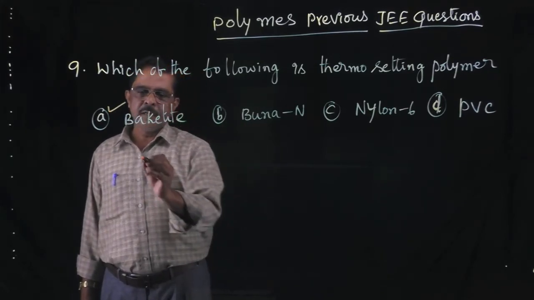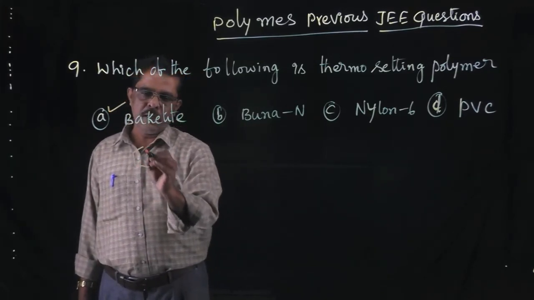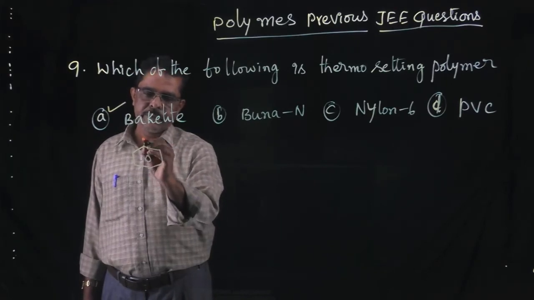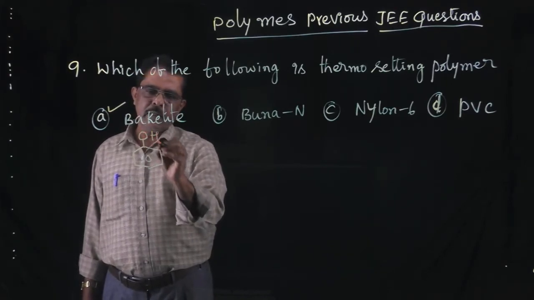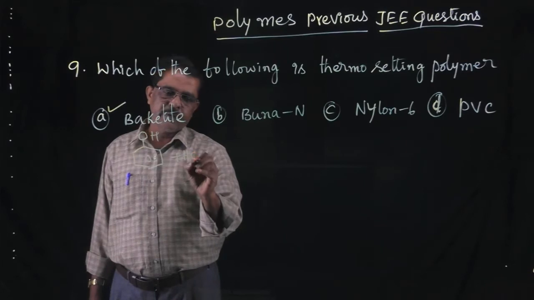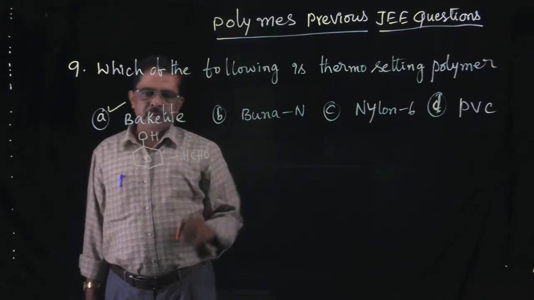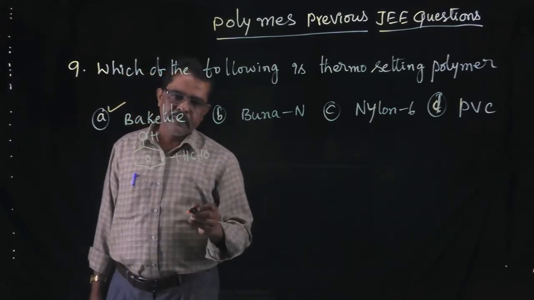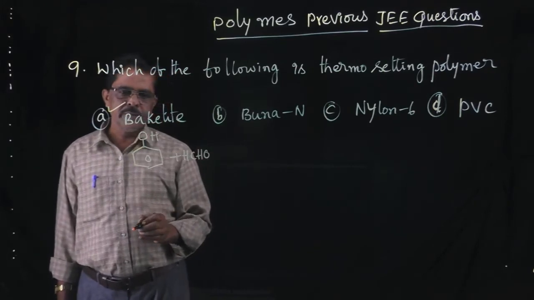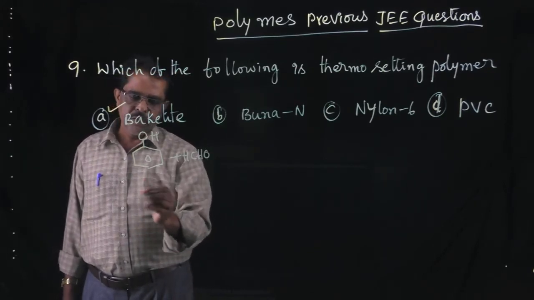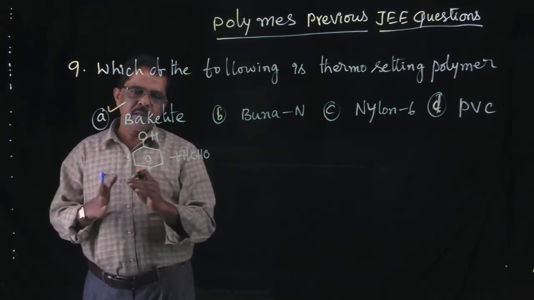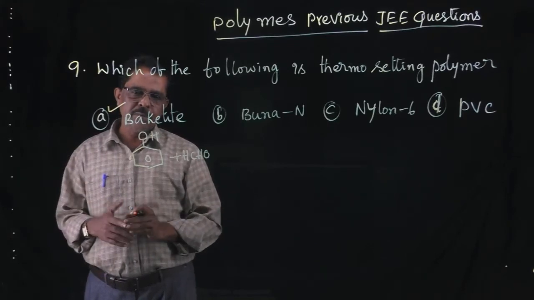Bakelite is the polymer of phenol and formaldehyde. Phenol and formaldehyde resin. First, these two react together to form Novolac. Novolac is the heavily branched chain polymer.